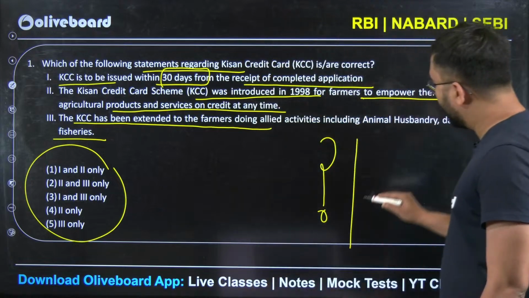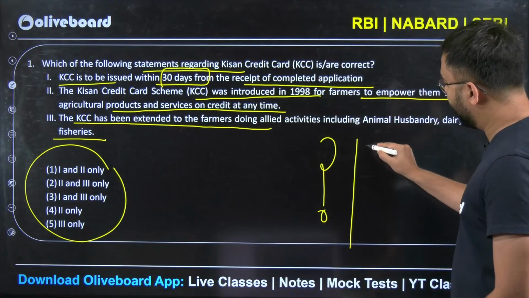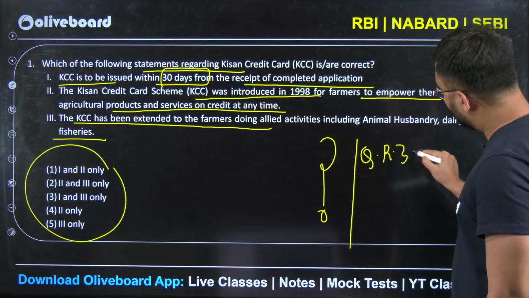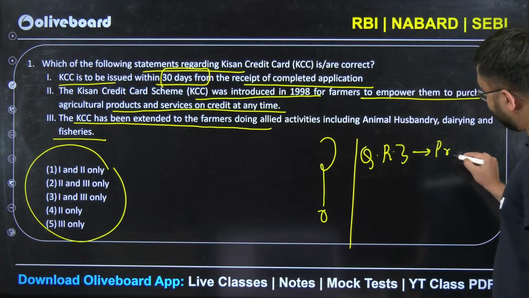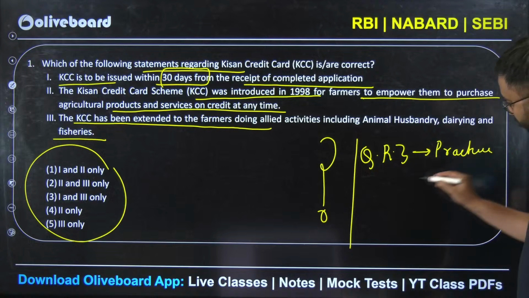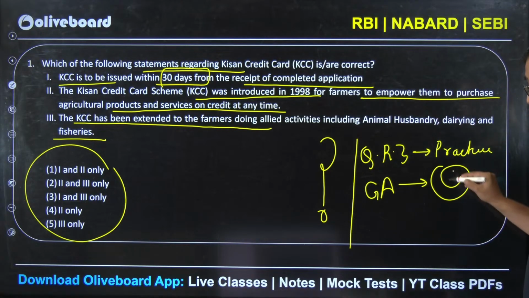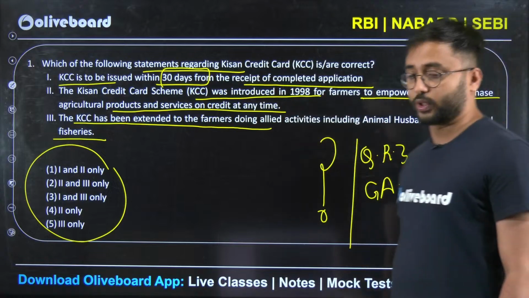See, I hope that for the Phase 1 RBI Grade B exam, your practice for quant and reasoning is going on well. All the game depends on practicing quant and reasoning. For GA, there is only one solution, and I am going to tell you after you solve this question.